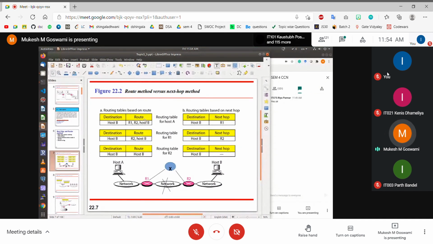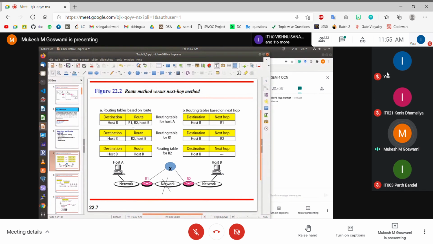Okay. But ultimately, in order to forward data to the next hop device, because we know that IP is basically a connectionless, store-and-forward based protocol, the only thing that we need to know is the IP address of the next hop, and we do not need to know the entire route, right? Because it is the responsibility of the next hop device to determine how to forward this particular packet further. The current device is only responsible for forwarding that packet to the next hop, and then forgetting about that particular packet, right? So that is what we discuss when we are talking about connectionless and store-and-forward mechanism based network design.